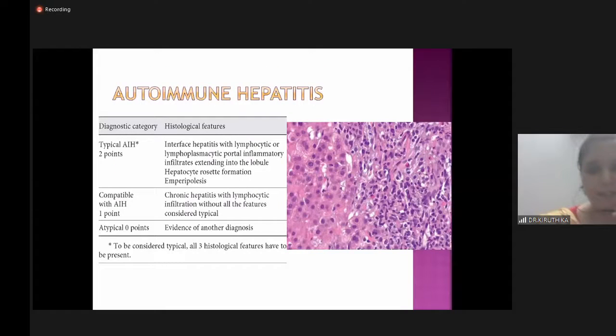Next differential is autoimmune hepatitis. To say it is autoimmune hepatitis, histologically it can be typical, compatible, or atypical. To say it is a typical autoimmune hepatitis, it should have interface hepatitis, hepatocyte rosette formation, emperipolesis. And to say it is compatible, we should have features of chronic hepatitis with lymphocytic infiltration. And if it is atypical, none of the above features will be present. So with this, we are ruling out autoimmune hepatitis.